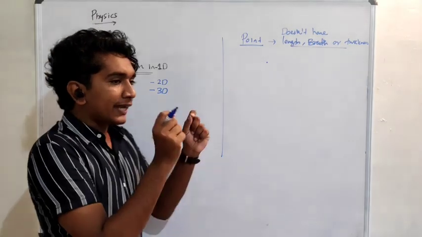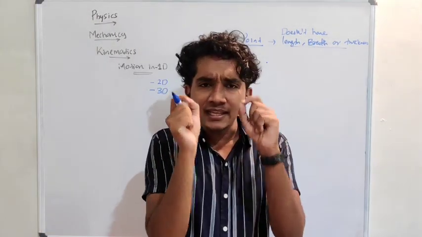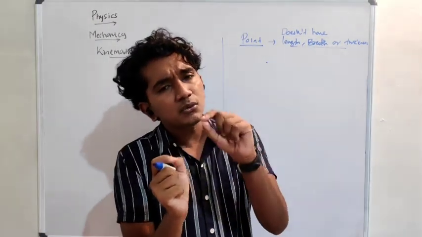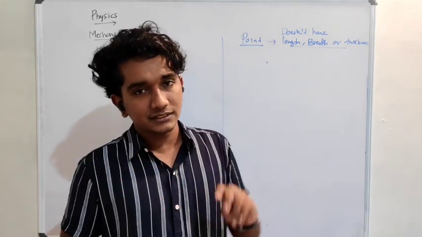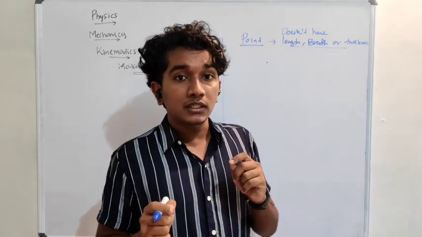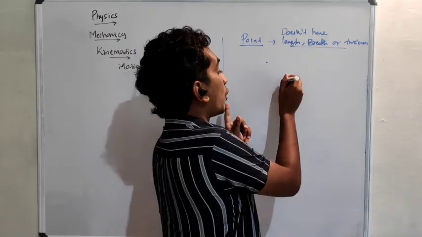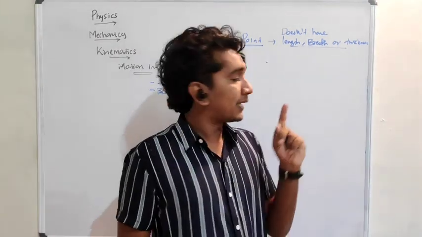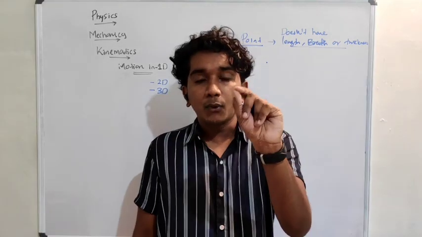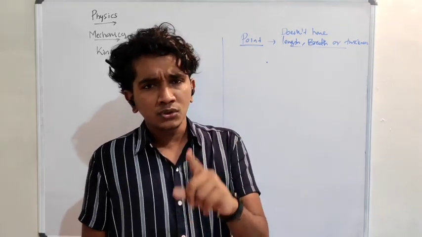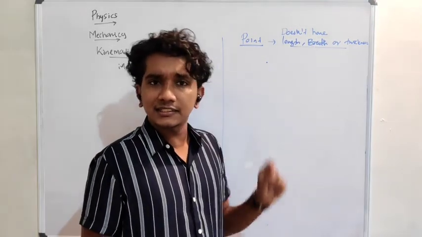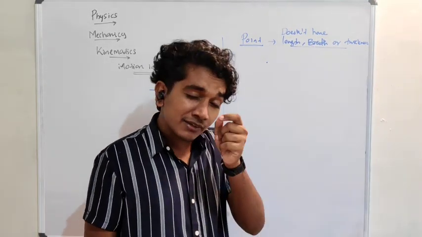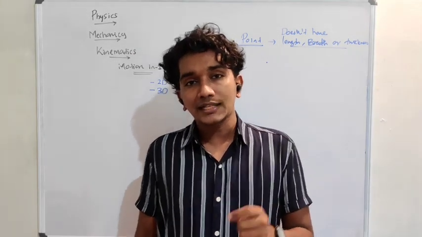A point is absolutely very small and minute. You will have a doubt: whenever we draw a small point, you know there is some length, some breadth and some thickness, even if it is very small. You know that, right?